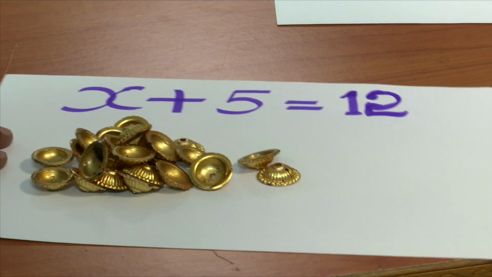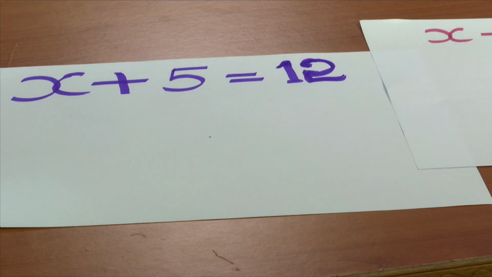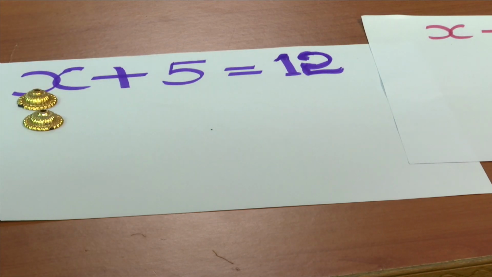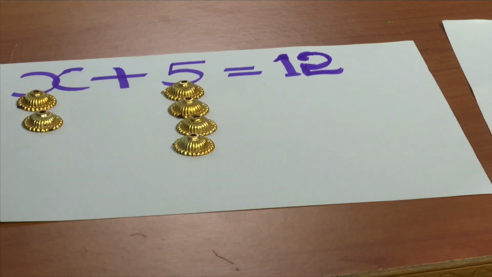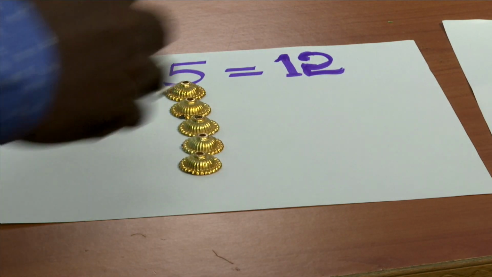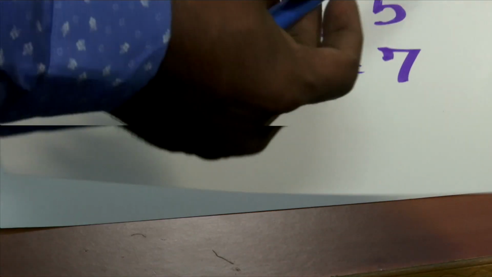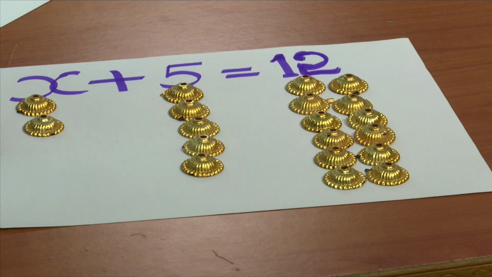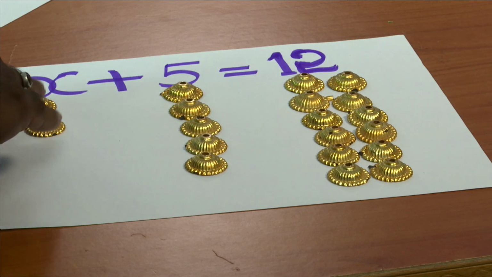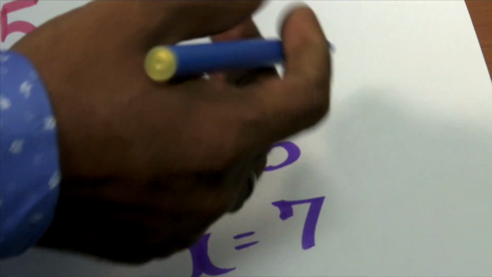Okay, this equation. x plus 5 is equal to 12. If x is equal to 2, that means the x value is 2. x is 2, then what is here? 5. And the answer is 12. If x is 2, then the value is 2 plus 5. Total how much? 7 is equal to 12? No. Therefore, the first statement is false.